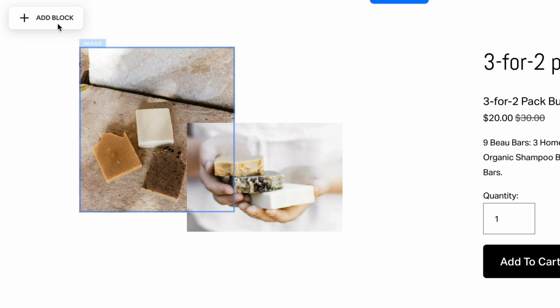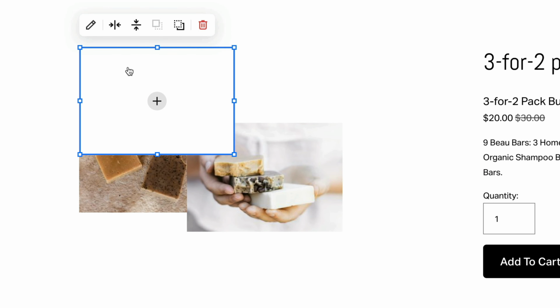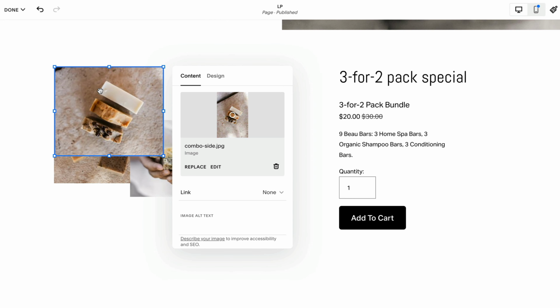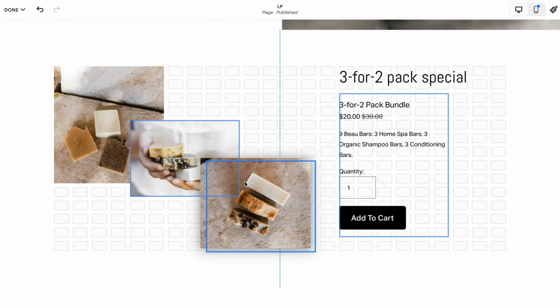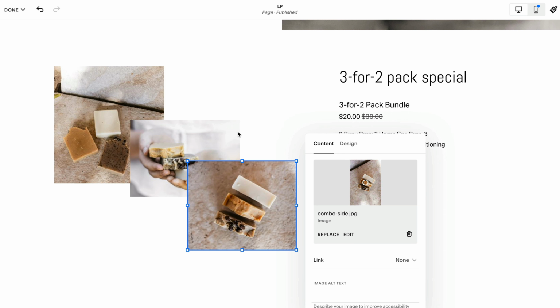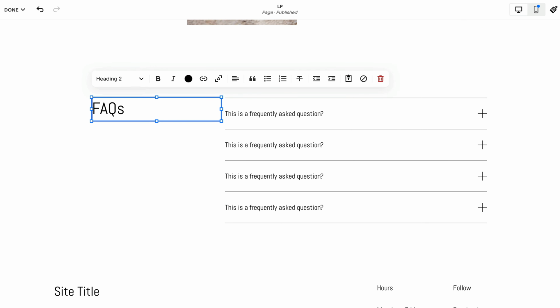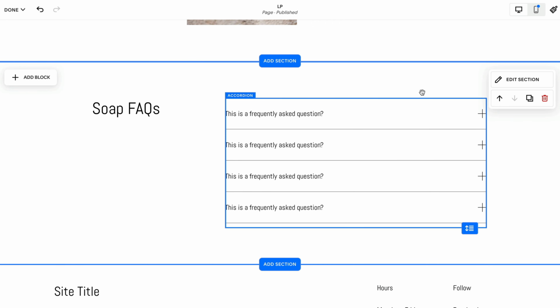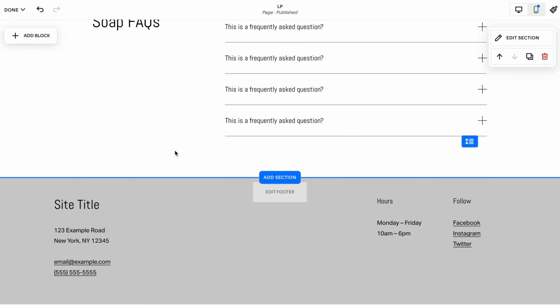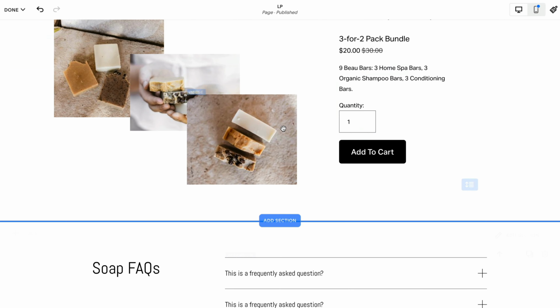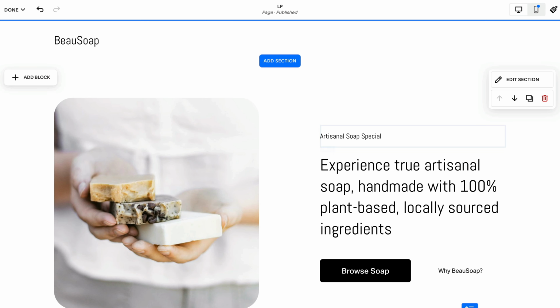But I want a third image, so now we add a block, we add another image, and I'm going to repeat the process. And again, just dragging it into place, which we'll fine tune later. Finishing things off, we're going to edit the FAQ. Just say SOAP FAQs. I'm not going to add these, but this is how the accordion works, and then the foot is pretty standard. So looking at the page as a whole, everything's in place.